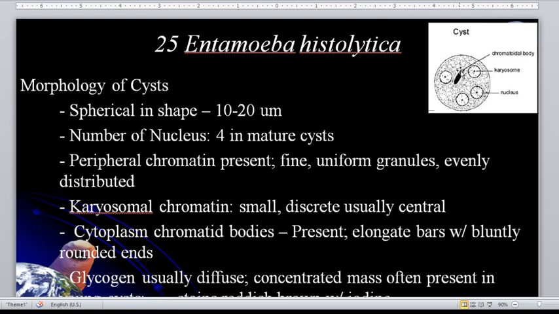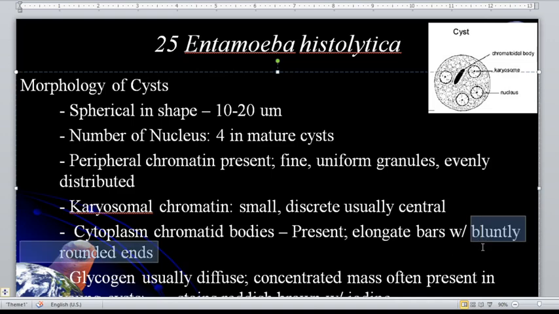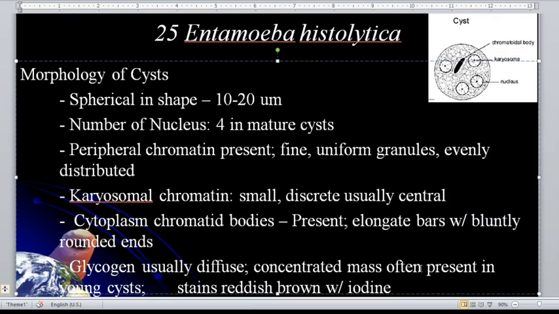And take note of the morphology or the characteristic of the chromatoidal body of the Entamoeba histolytica. For Entamoeba histolytica, they have chromatoid bodies. Take note of these words. They have bluntly rounded ends. So the ends of the chromatoidal bodies are rounded. So glycogen usually diffuse concentrated mass often present in young cysts, which stains reddish brown with the iodine stain. So this is the cyst stage. So central caryosome, take note of that.